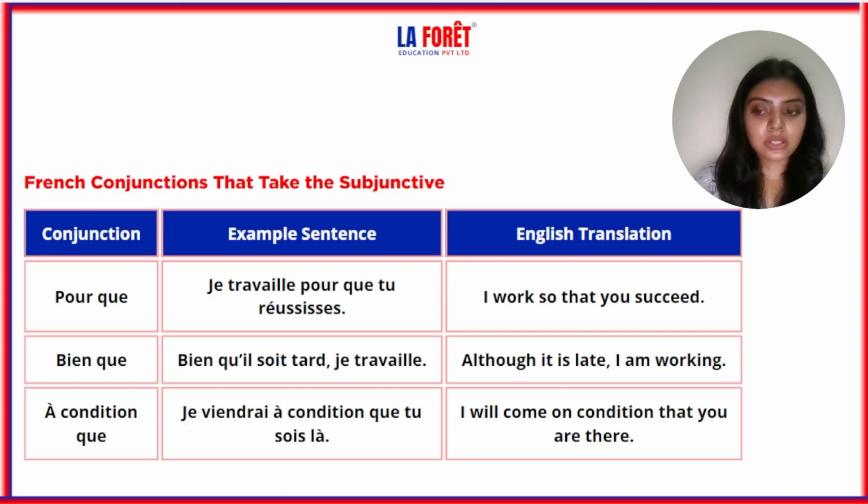Let's see. First one is pour que. We have already done what pour que is: so that. So it will be je travaille pour que tu réussisses. I work so that you succeed. So after pour que with tu we have used subjunctive here.